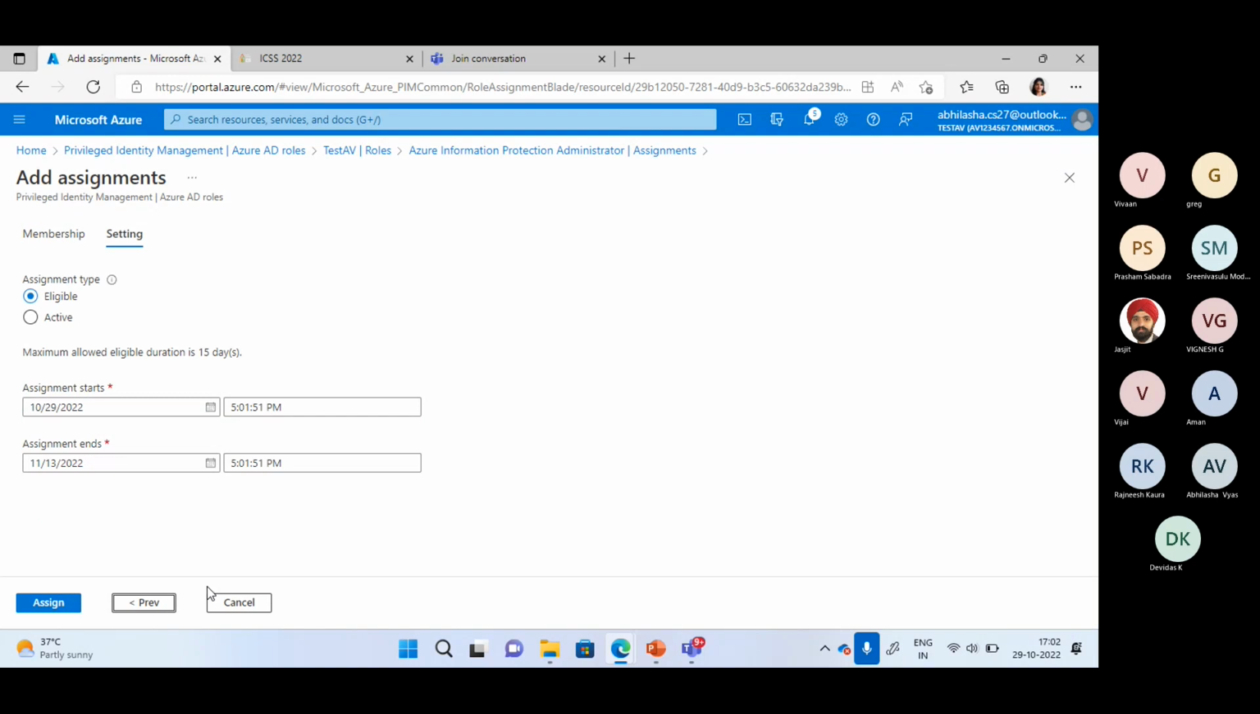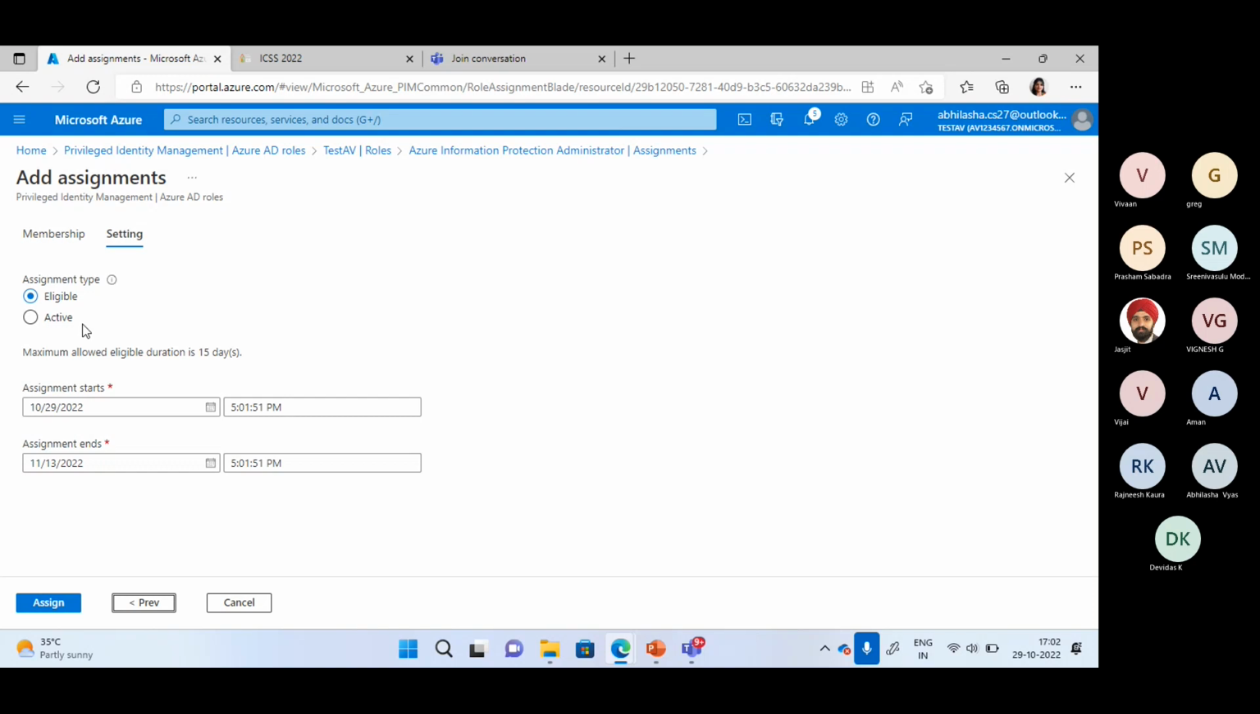Now, whatever settings we have made on that role, you can see that we have two options. One is eligible, another one is active. So I told you that whenever you are making a user eligible, it means that user is eligible for activation of that role for a specific period of time.